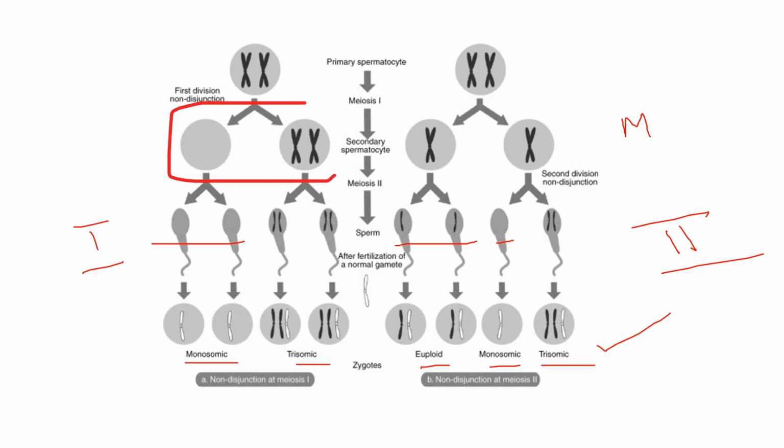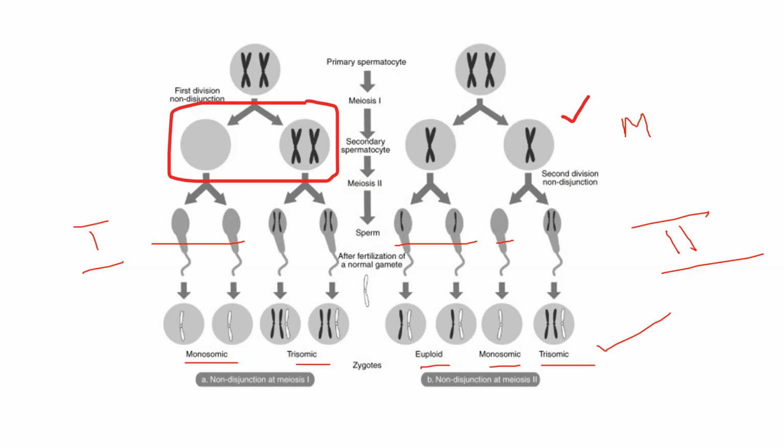During meiotic division, the chromosomes are separated. So in this condition, non-disjunction of sex chromosomes, the sex chromosomes should be separated during the meiotic division, but there is a failure to separate properly during meiosis.